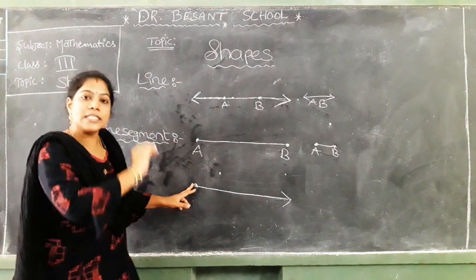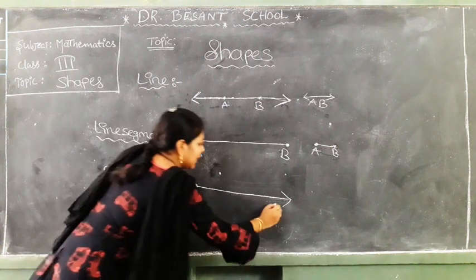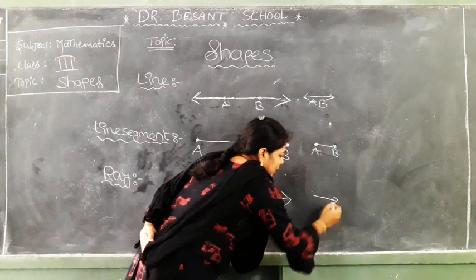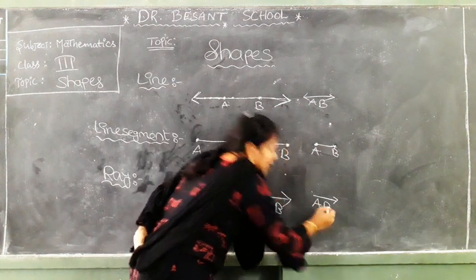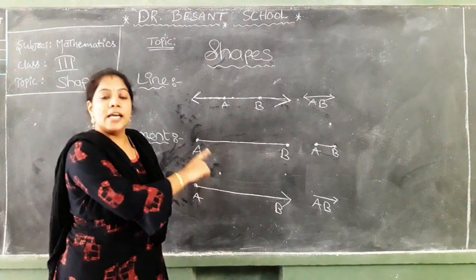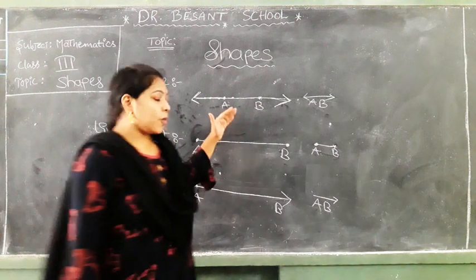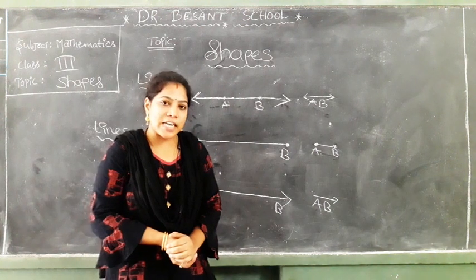What is this one called? Ray. If the name is AB, then how to write it? Ray AB is like this. This is ray AB. What is that one called? Right? Ray AB.